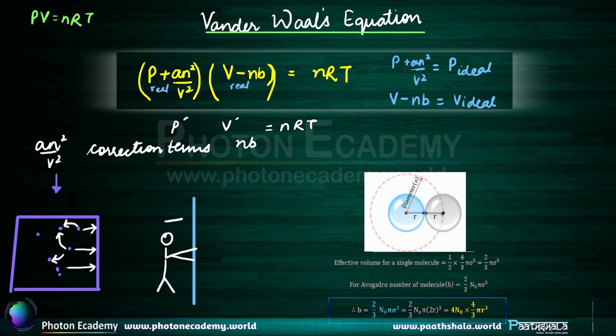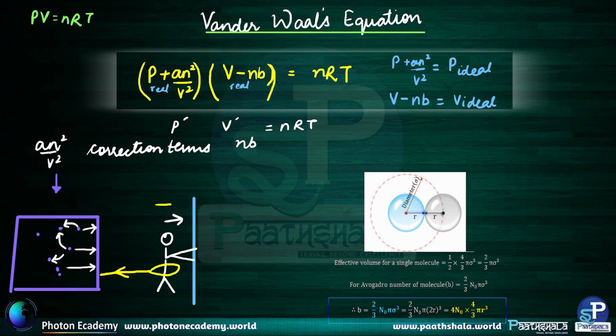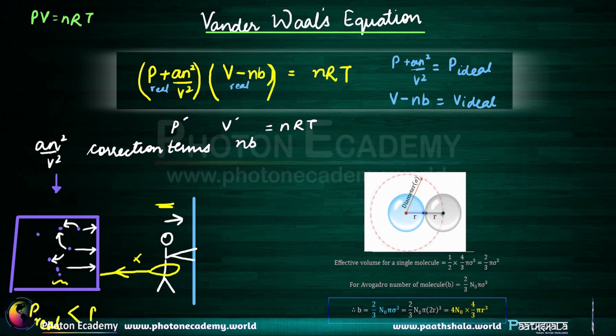You are here trying to push the wall. But if we take a rope and start pulling you in the opposite direction, would that push be as efficient as it would have been had this rope not been there? No, right? The push would be inefficient. So, similar case for these molecules. The P real which they are exerting should be less efficient than the P ideal, because the P real is being diminished because of these forces of attraction by the other molecules.